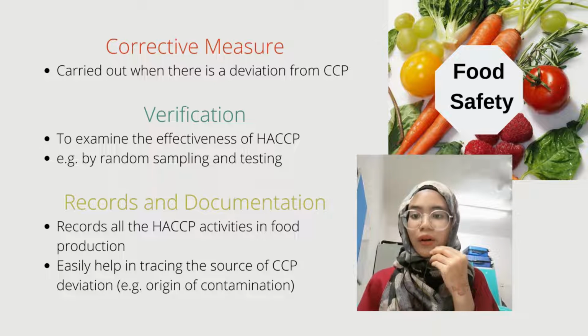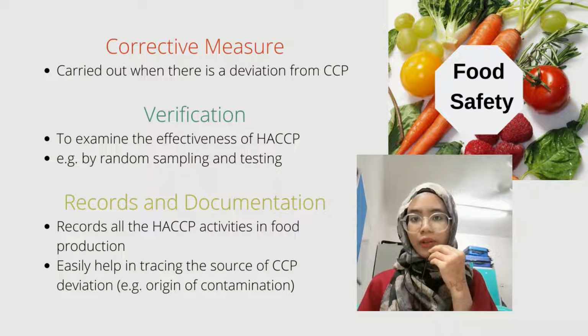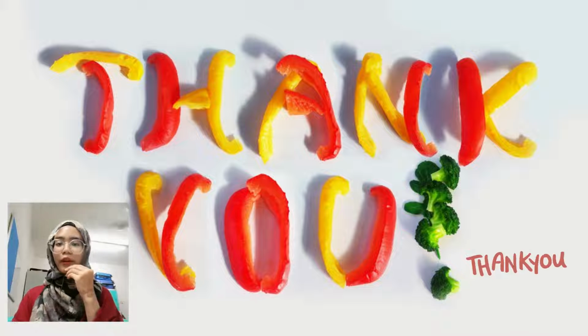And lastly, which is the most important thing, is records and documentation, where all the HACCP activities of food production are recorded, which can easily help in tracing the source of CCP deviation, which is the cause of contamination.